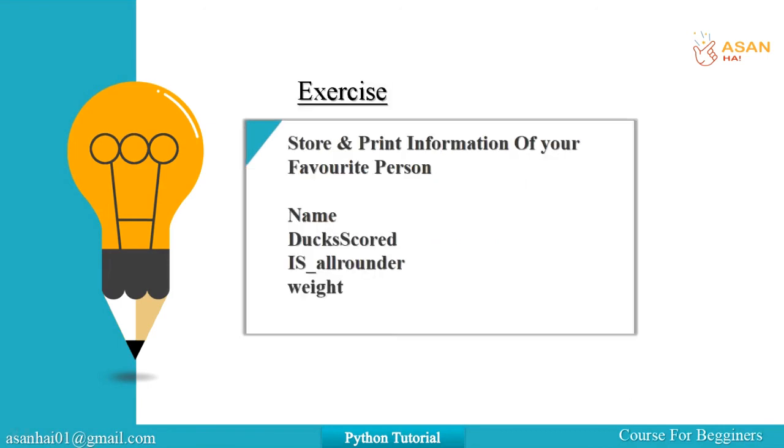Guys, now you have to do the exercise from this session. What you have to do, you have to store and print the information of your favorite sports person, in which you have to take the following variables: name of the sports person, ducks scored by him, is he all-rounder, and the weight of your sports person.